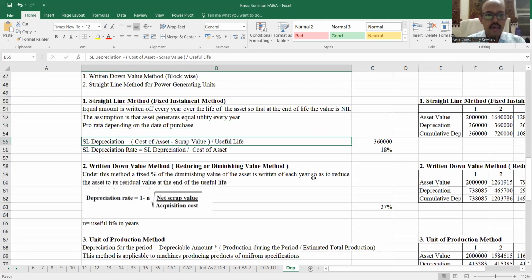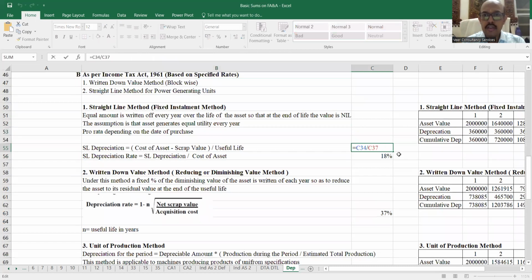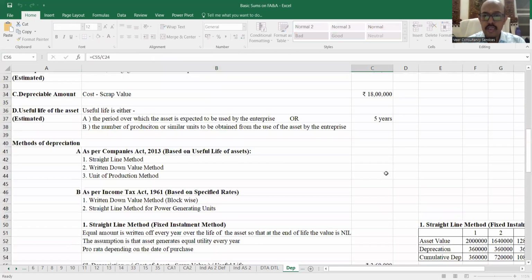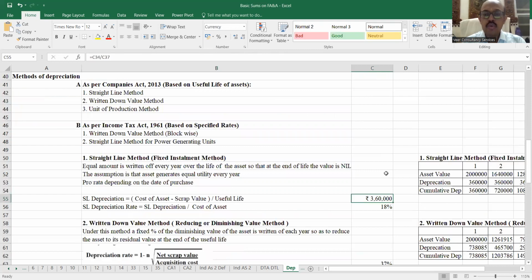So what is the formula for depreciation? It is the cost of the asset minus scrap value, मतलब depreciable value, upon the useful life. मतलब अपने में क्या था, 20 lakhs minus 2 lakhs, 18 lakhs upon 5 years. That's what I have done over here. It is 18 lakhs upon 5 years, you get 3 lakhs 60. So the depreciation that has to be charged every year is 360. Now I want to know what is the rate of depreciation. The formula is very simple. It is the straight line depreciation, 3,60,000 upon the cost of the asset.